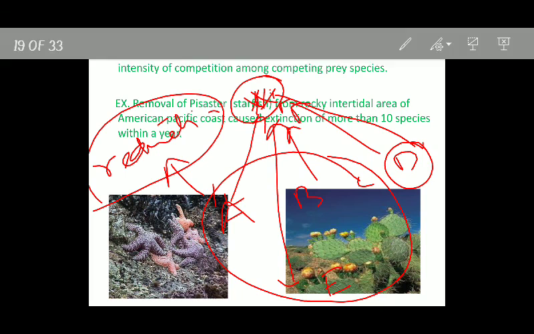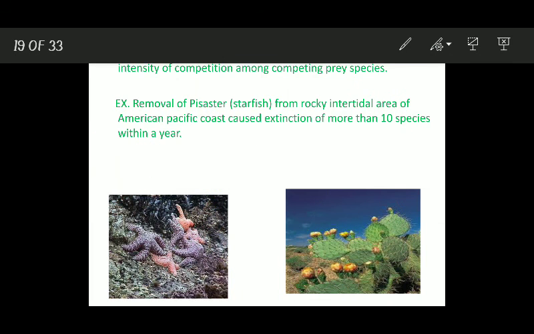Okay, an experiment has been done by Robert Paine, which is a famous experiment in ecology. What he did, he removed Pisaster, starfish. Okay, he removed Pisaster, which was the predator, from rocky intertidal area of American Pacific coast, and he found that this removal of Pisaster caused extinction of more than 10 species within a year.